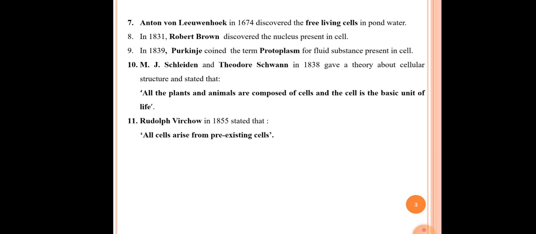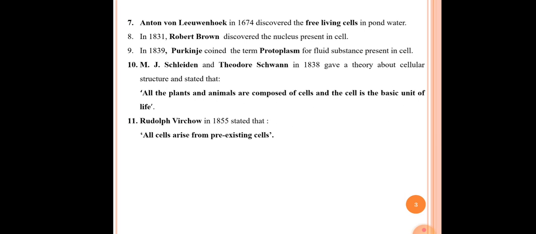After that, our 10th point is M.J. Schleiden and Theodor Schwann, who in 1838 gave the theory about cellular structure, which is called cell theory. The statement of the cell theory was: all plants and animals are composed of cells, and the cell is the fundamental or basic unit of life.